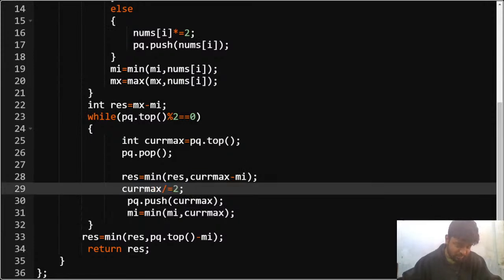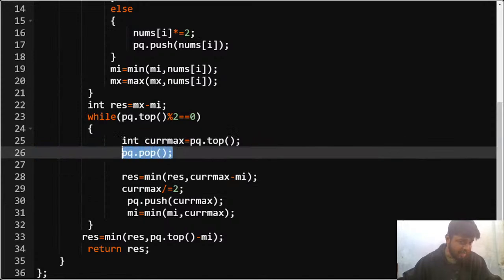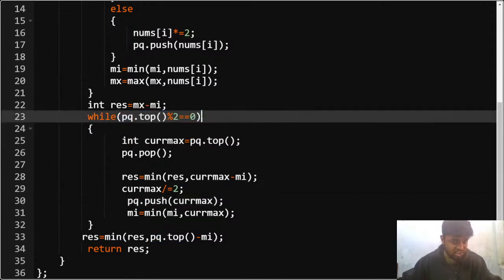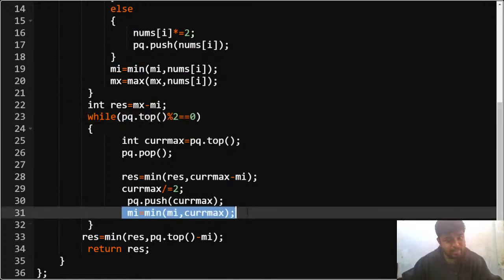Notice that the previous maximum that was there, I'm popping it out from the priority queue. Then I'm inserting this new max, which I get by dividing by 2, because it was even, as I've seen already here, and then I'm updating my minimum every time.